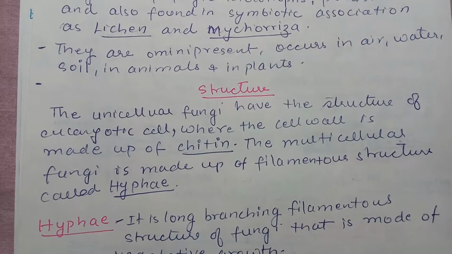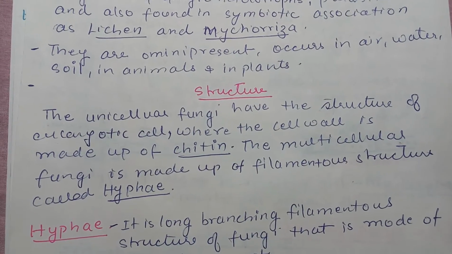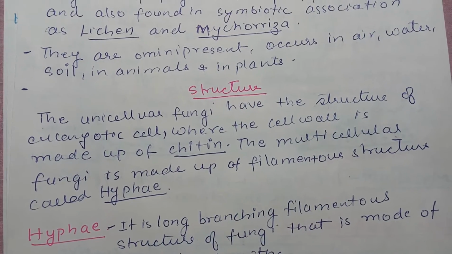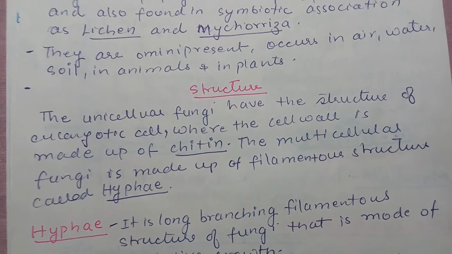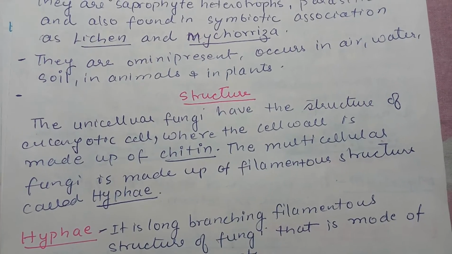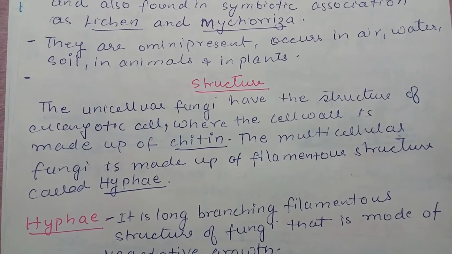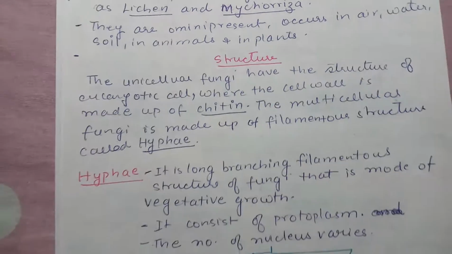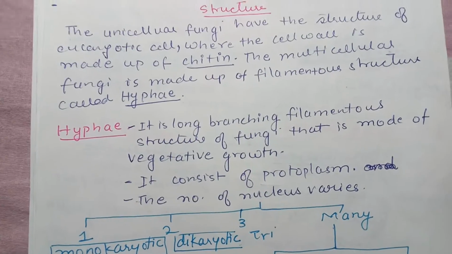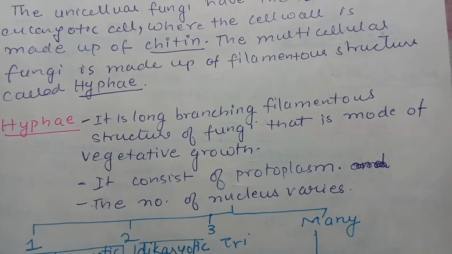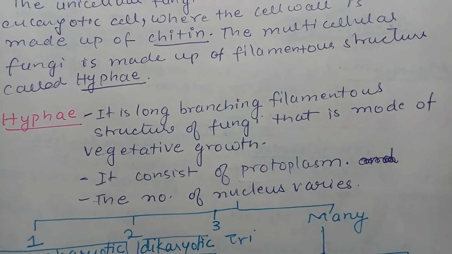If you look at the structure of unicellular fungi, they have all the cell organelles as present in the eukaryotic cell, except that their cell wall is made up of chitin. The multicellular fungi is made up of filamentous structure called hyphae. Now hyphae is a long branching filamentous structure of fungi that is the mode of vegetative growth.